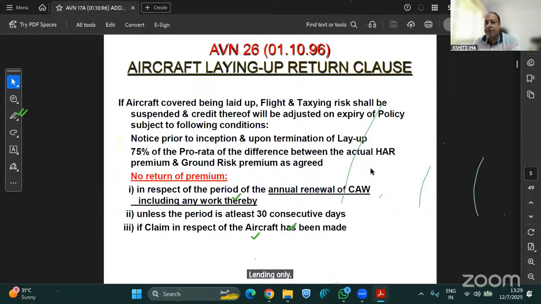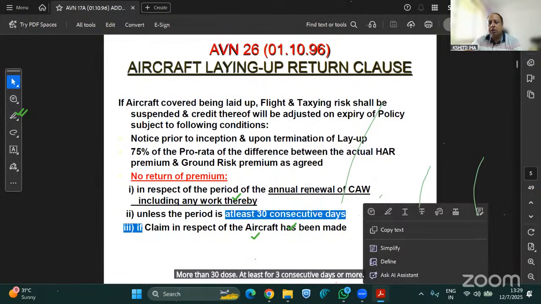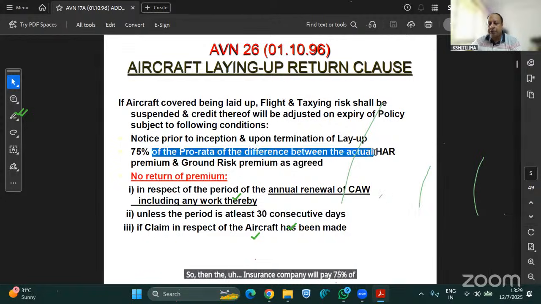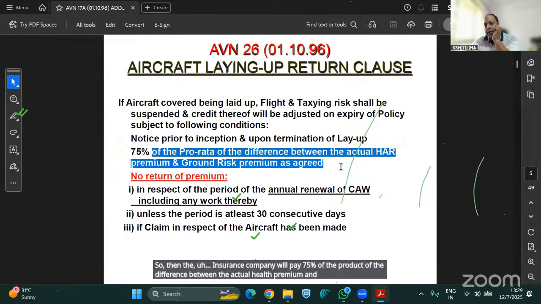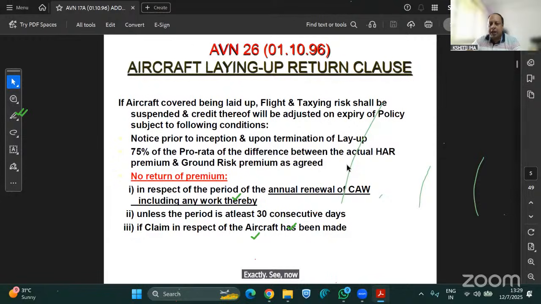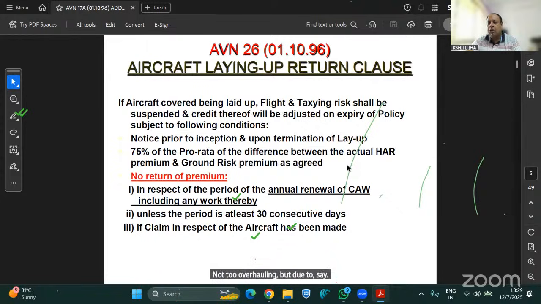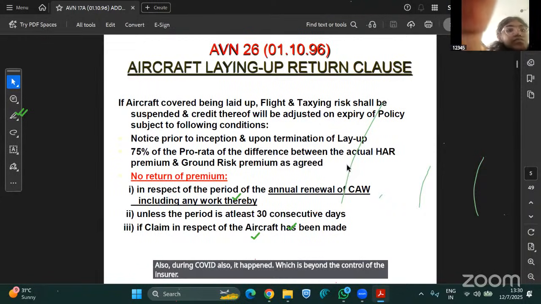Then next is your aircraft layup refund return clause. This is event 26 of the policy, where if the aircraft is laid up for at least 30 consecutive days or more, then the insurance company will pay 75% of the pro rata of the difference between the actual hull all risk premium and the ground risk premium as agreed. See, now the aircraft is not flying, and this is not due to overhauling, but due to, say, bad weather, or during COVID also it happened, which is beyond the control of the insured.